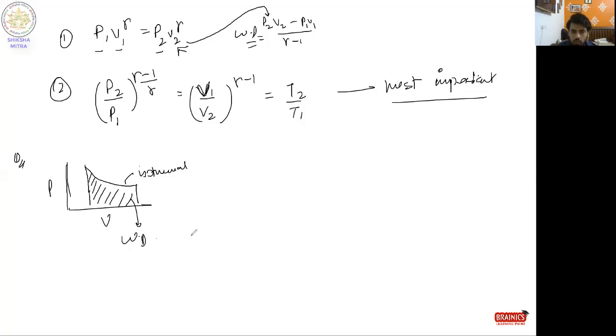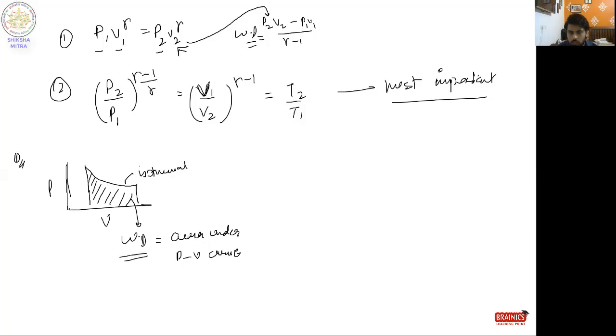Work done is basically the area under the PV curve. If any PV diagram is given with any kind of figure, you just find the area under that curve or line. That will give you the work done.